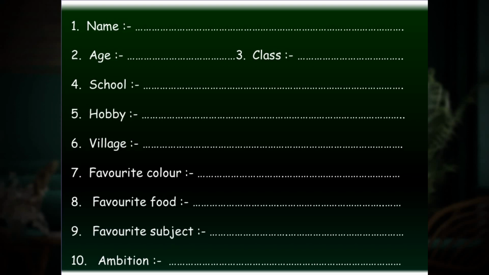Now let's discuss the answers one by one. First one, name. Supun Pereira. Name, Supun Pereira. You have to write your own name, right? Age, 11. Class, 6. School,